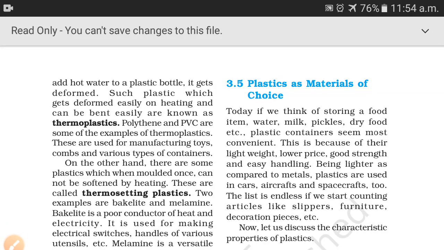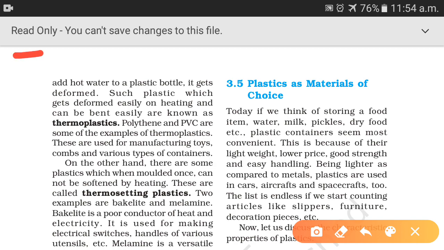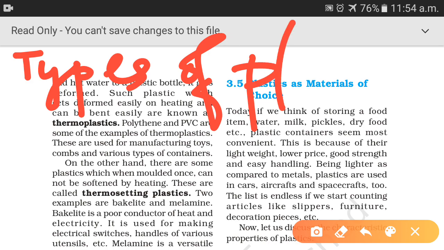Today we will continue with third chapter, synthetic fibers and plastics. And today's topic is types of plastics.